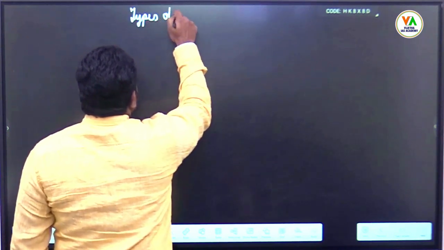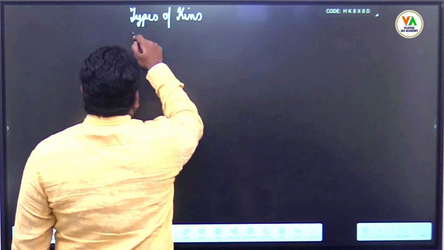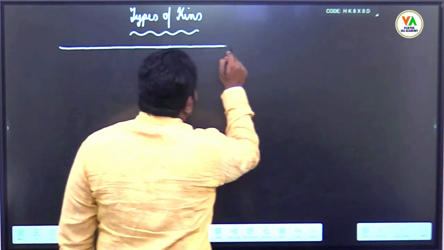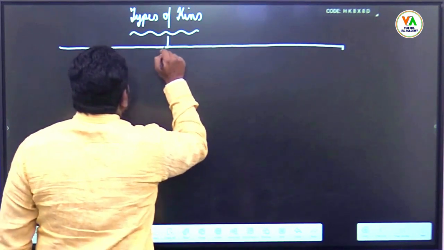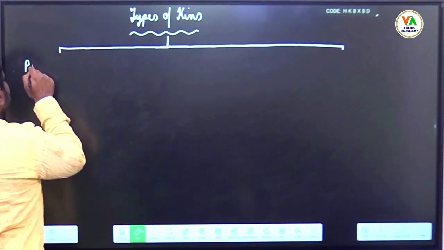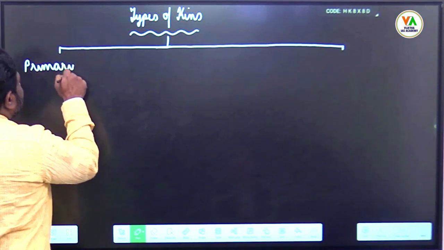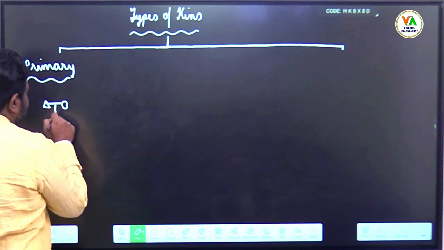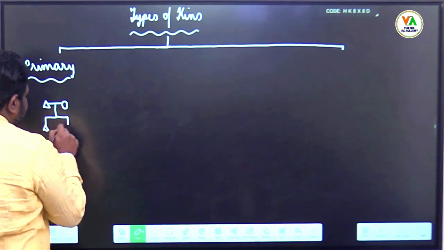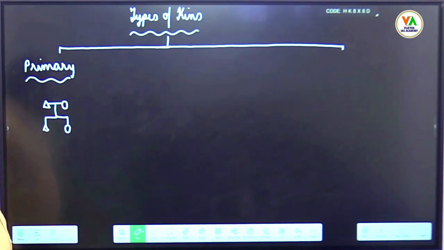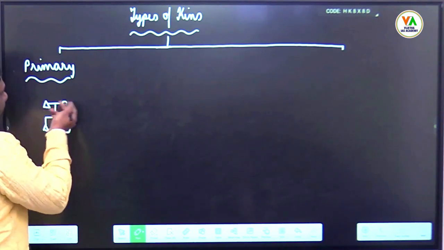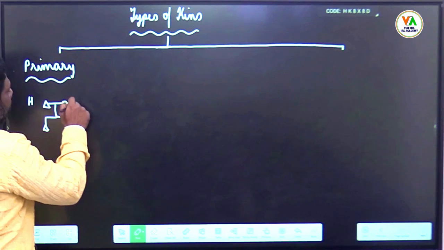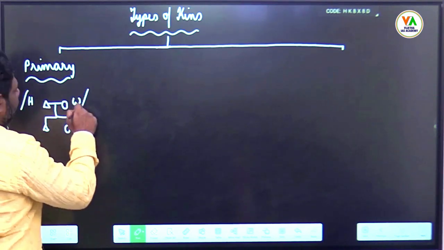The types of kins. You can basically classify kins into 3 types. You have primary kins. See, primary kins are members of a nuclear family. So these are your primary kins. So what are the relatives here? If you are taking this family, these are husband, wife, father, mother.